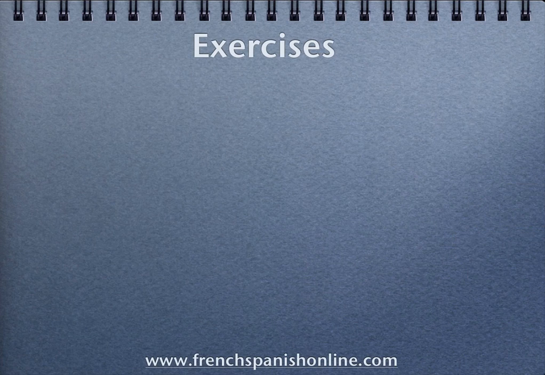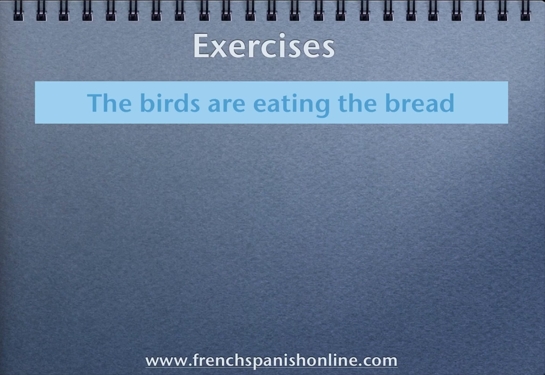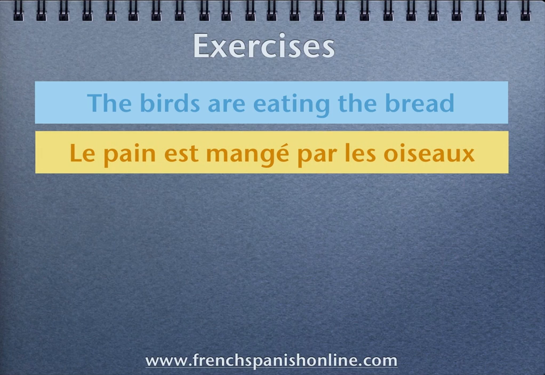So let's see now some exercises to try to summarize what we've just seen during this lesson. The birds are eating the bread. So here, what do you think? Active or passive voice? Active, of course. The question who? Who eats? In this sentence, the birds are eating. The birds, the subject, so active voice. So if you want to get the passive in English, you will say the bread is eaten by the birds. And in French, word for word again, you will have le pain est mangé par les oiseaux. Okay?